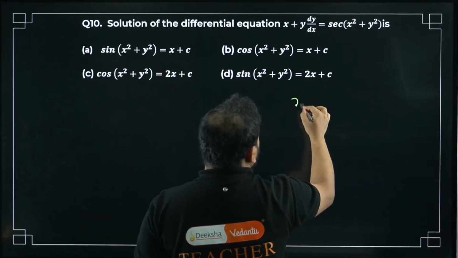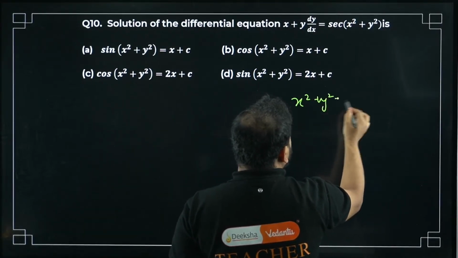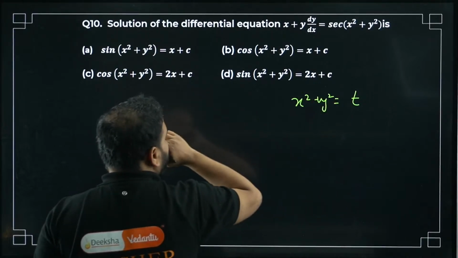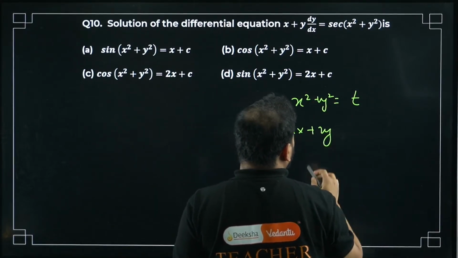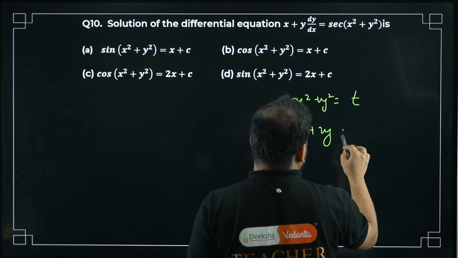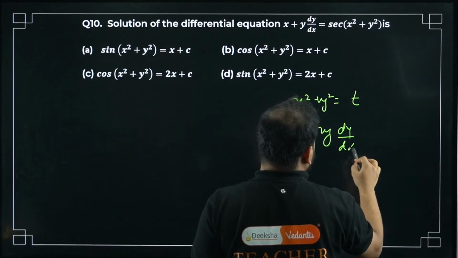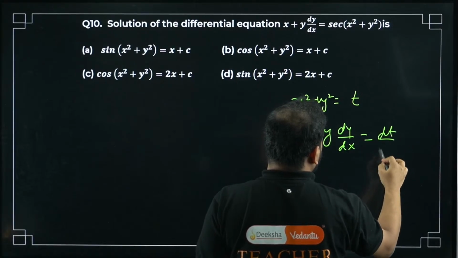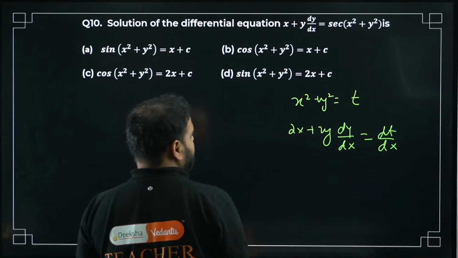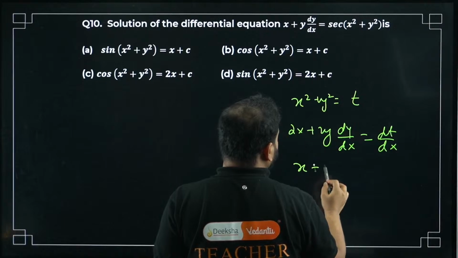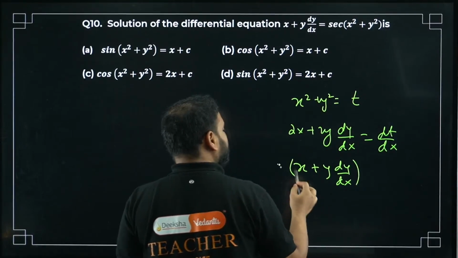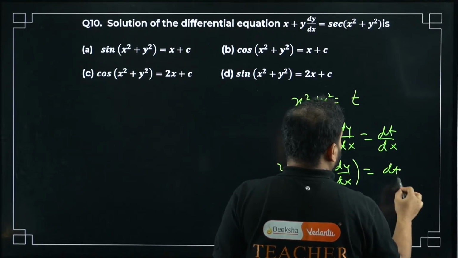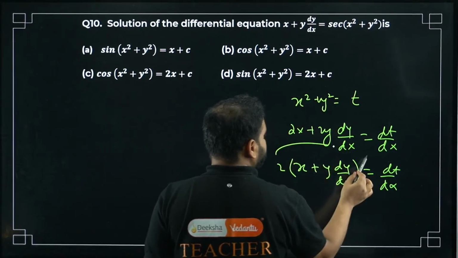Check this out. You'll have x square plus y square equals t. Do that. What are you going to get? So 2x plus 2y dy by dx equals dt by dx. All right, let's do one thing. Right here, x plus y dy by dx, take 2 common, bring this 2 on this side. Why, sir?